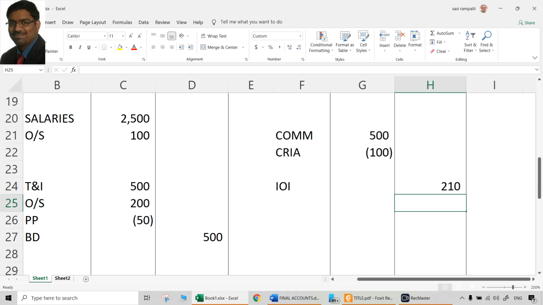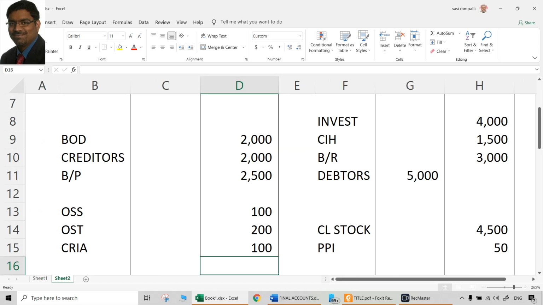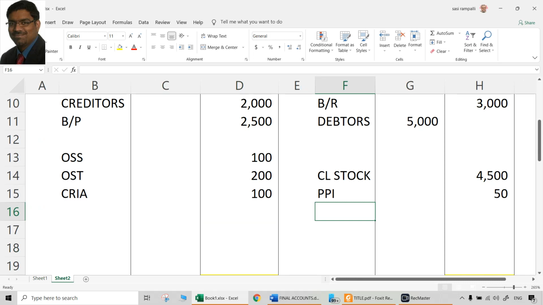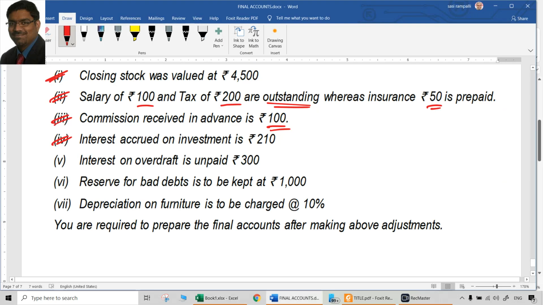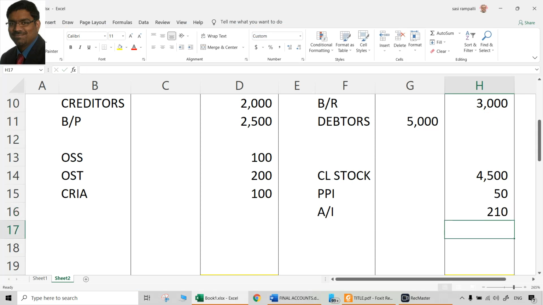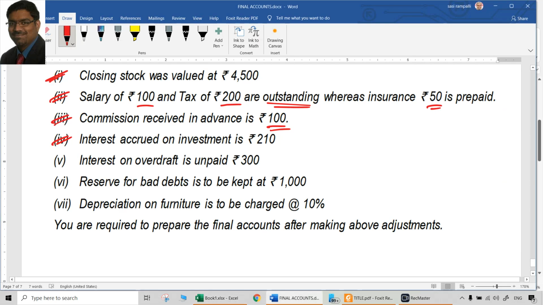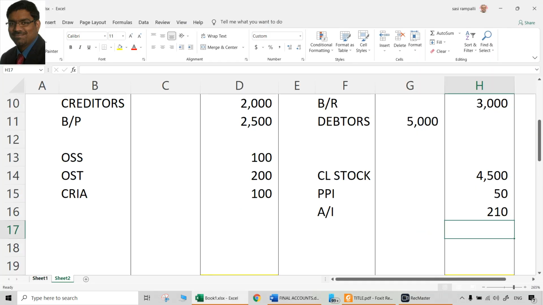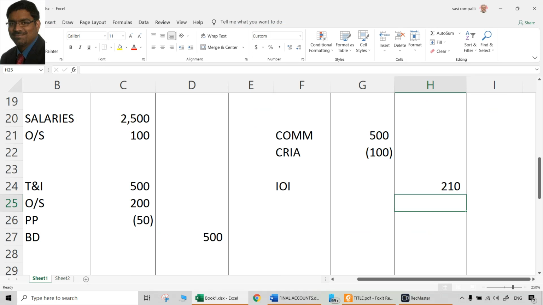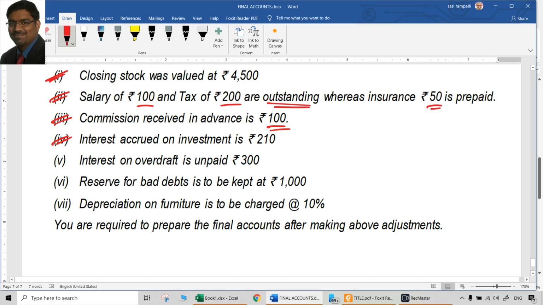Debit treatment is an asset because that is still supposed to be received. So you can call that accrued interest on investments. That is 210. That is a debit treatment as an asset because we are still supposed to receive that. That is an asset for us. So 210 asset side of balance sheet, and on the credit side of P&L account as an income. That is the treatment for fourth point.